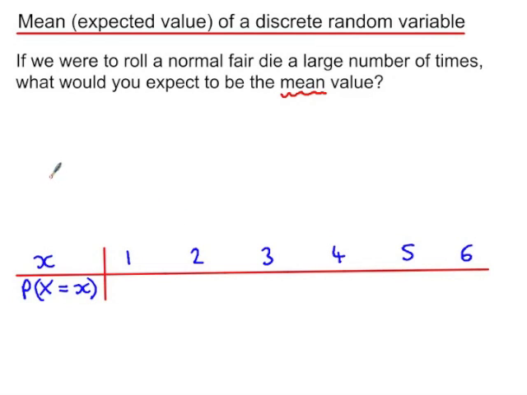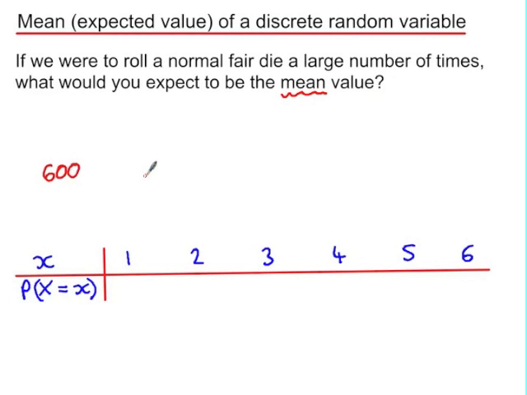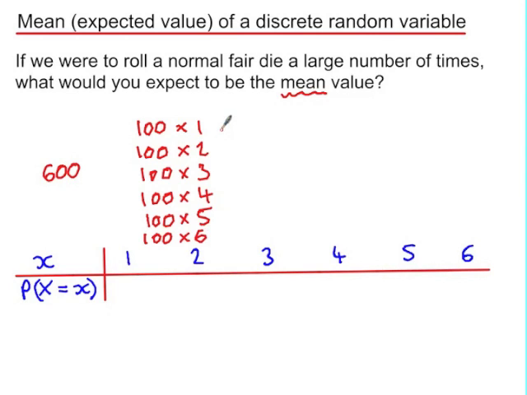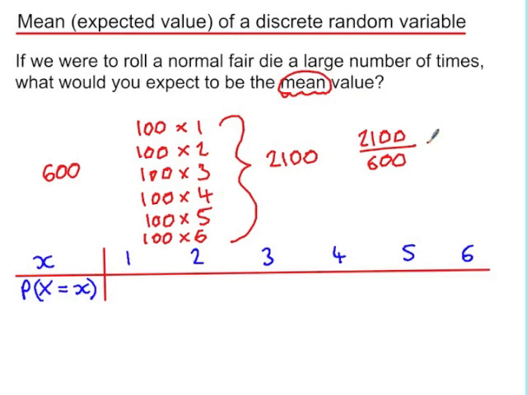Well, let's say we roll the die 600 times. We would expect there to be about 100 of each number. So 100 ones, 100 twos, etc. And so the total value of all of our rolls of the die would be 2,100. Now, to work out the mean value, we need to take that total and divide by the number of rolls, giving us a mean of 3.5 for the 600 rolls.